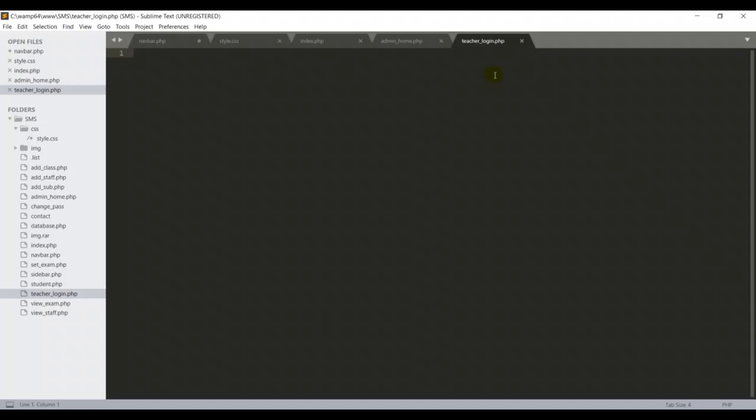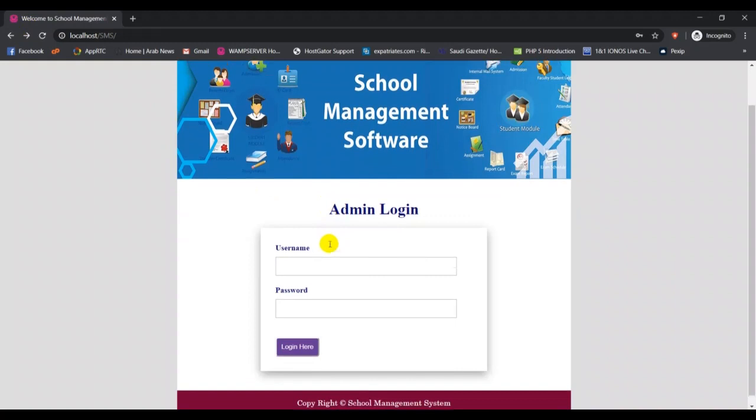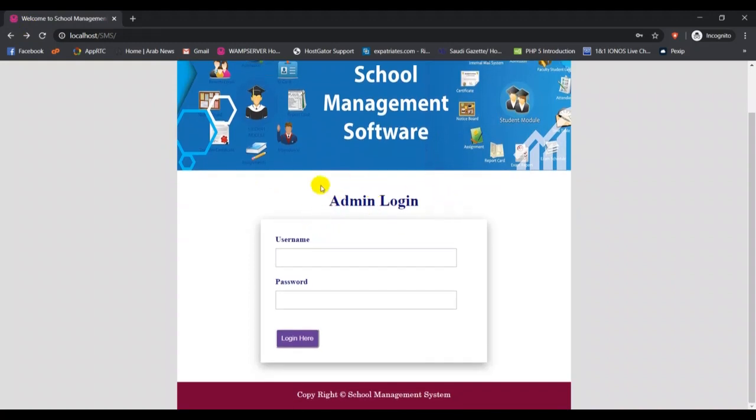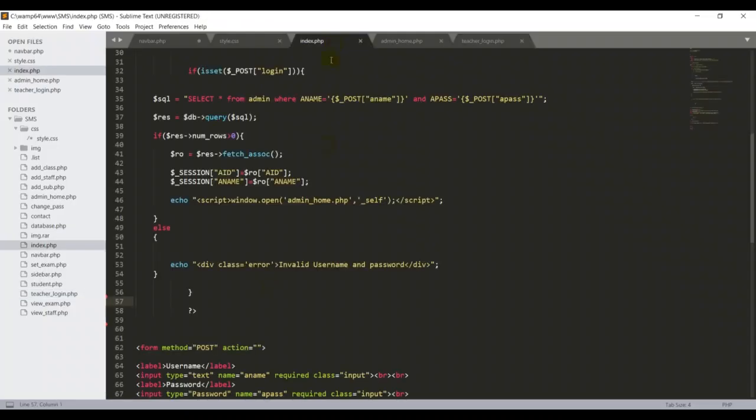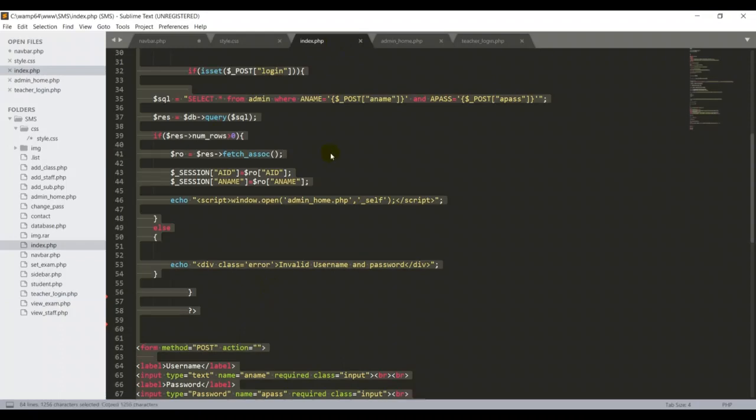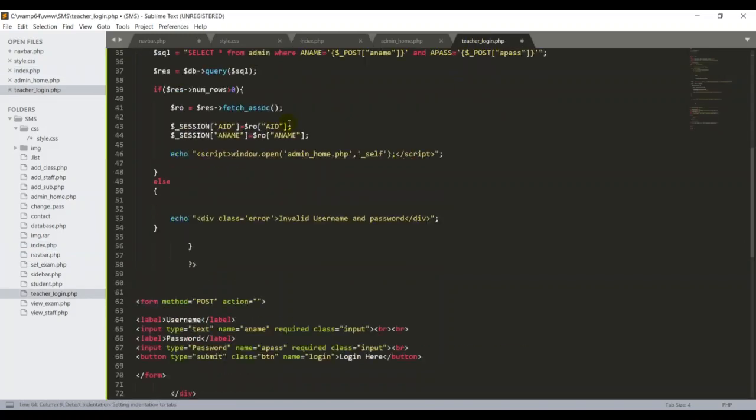If I go back to my teacher.login page, I have nothing inside. So what do I have to do, guys? It's a small trick, because we need the same page, and the only thing we want to change is the title. We have to write the PHP script with the insert query, not the select query, for the database. That's the important thing. It's very simple. I open my index.php, Control A, Control C. I want the entire code because my page is similar to my index.php. This is my teacher's login page, and Control V.